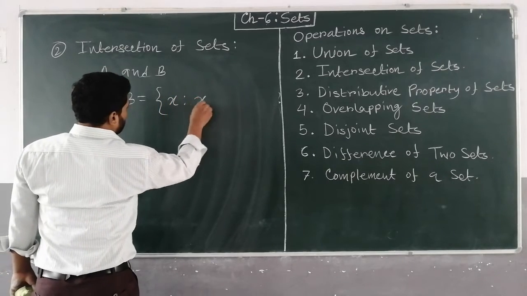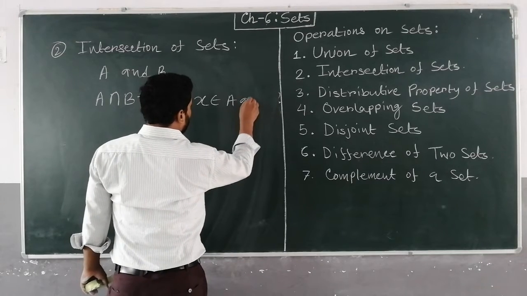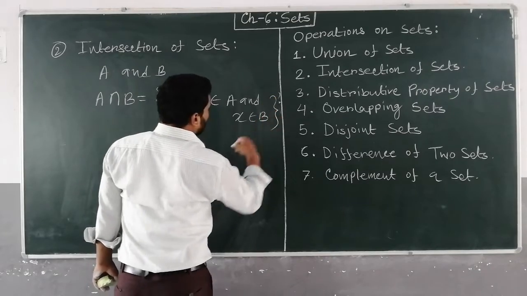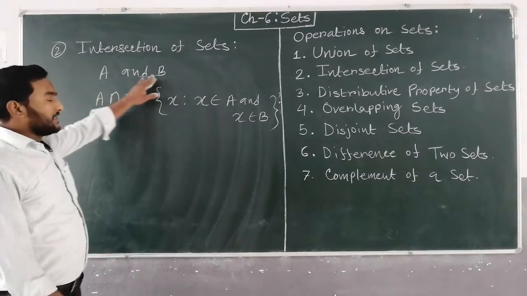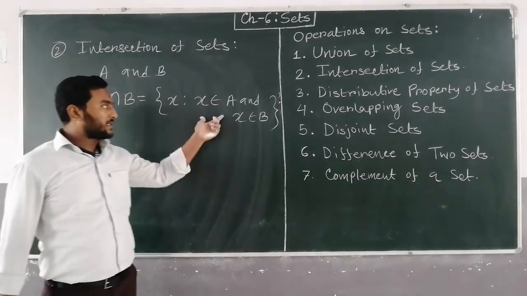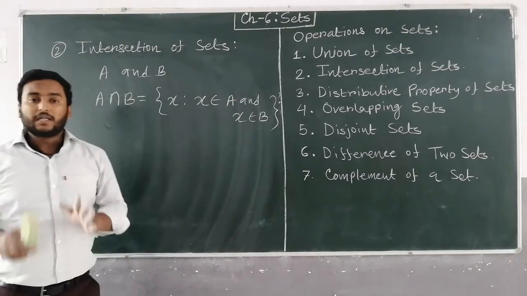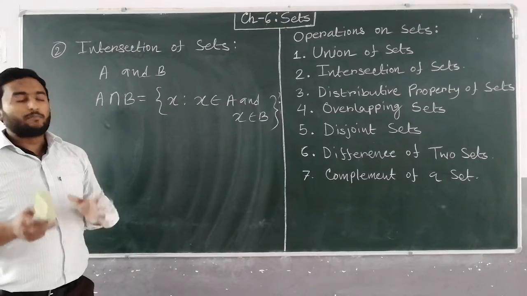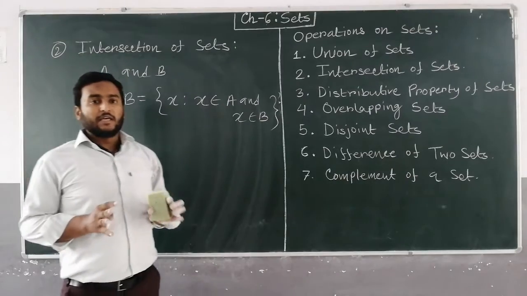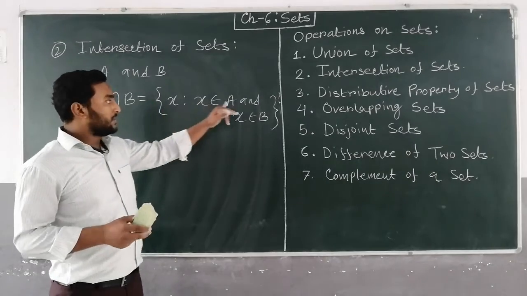{x such that x belongs to A and x belongs to B}, here it is 'and', not 'or'. Means A and B are two sets. Then A intersection B is the set where the elements belong to A and B both. The elements will belong to both of the sets, A and B. So the intersection of two sets is the set where the elements belong to the two sets.